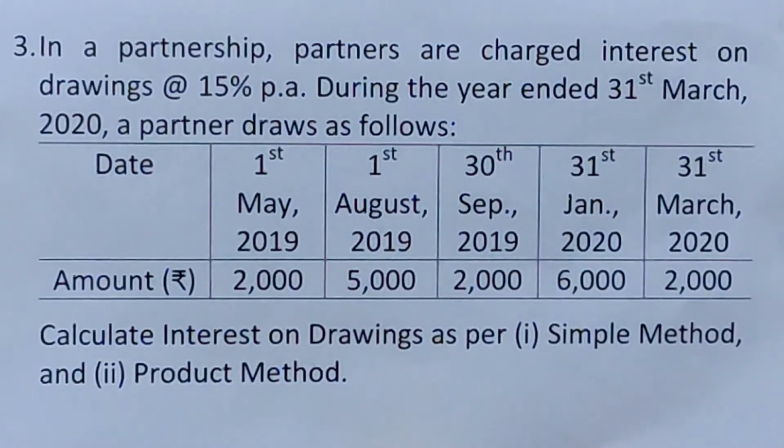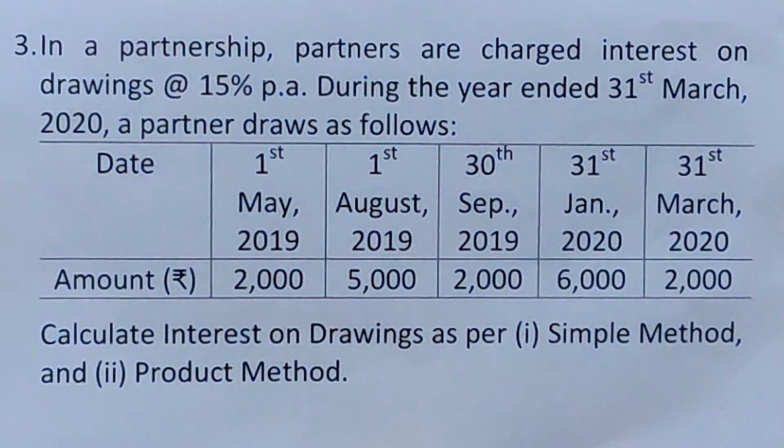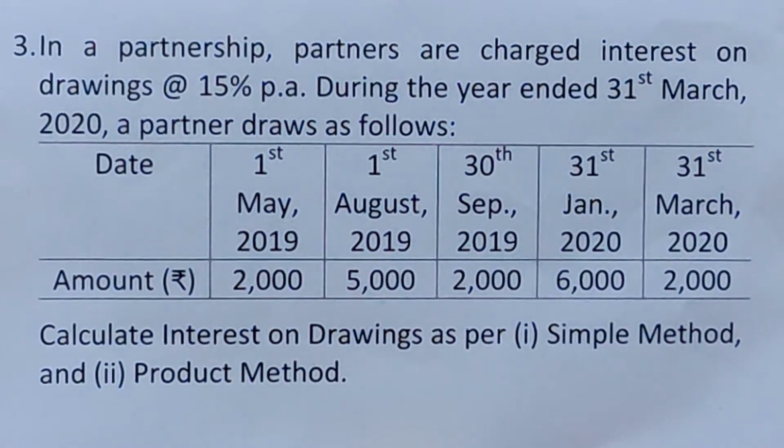So in this question there are 5 transactions in total. Let us see how to calculate interest if the simple interest method is followed and the product method is followed. For that we will prepare a table, and for every transaction we will calculate the number of months.